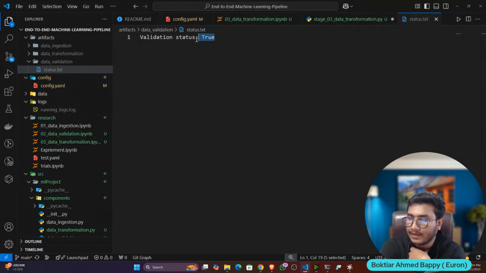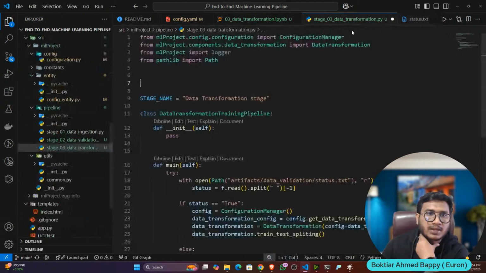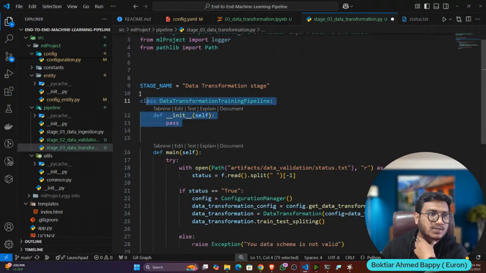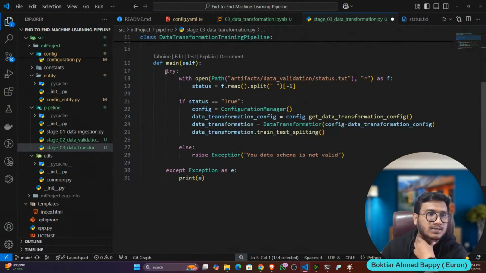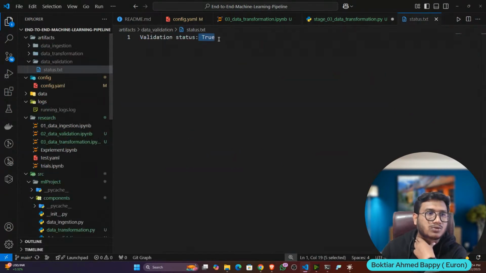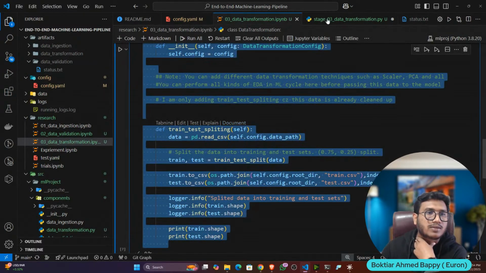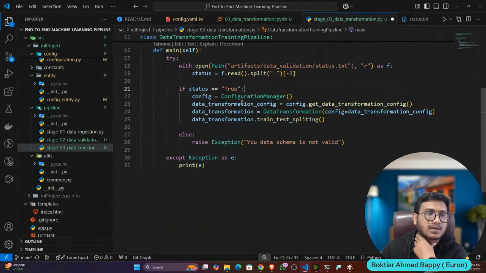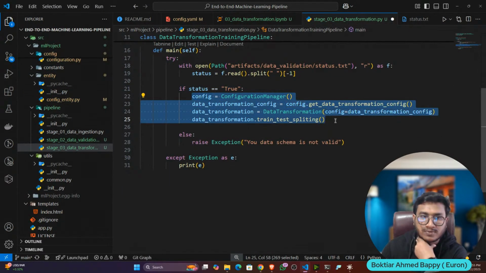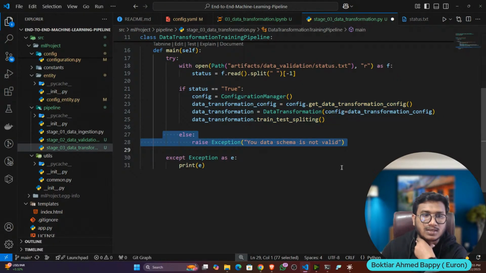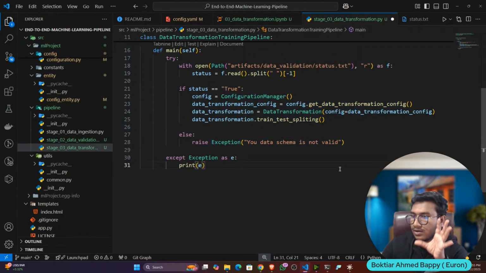Okay, yes or no? So first of all, we'll check if my data is in the correct format, then I will try to do the transformation. Otherwise, I will raise the error. So this is what I'm doing. First of all, you can see I'm defining the class, and here is the checking I'm doing. First of all, I'm loading the status.txt file, and I'm extracting the true or false value here with the help of string manipulation, string slicing. Then I'm checking if status is true, then try to perform the transformation. Otherwise, raise the exception: your data schema is not valid. Okay. So this particular operation you have to perform.